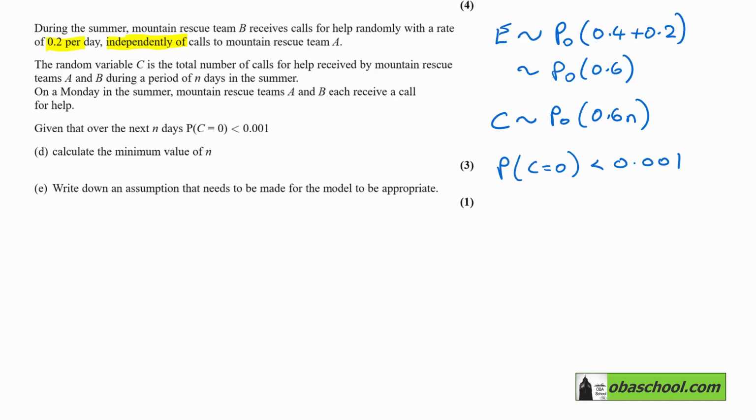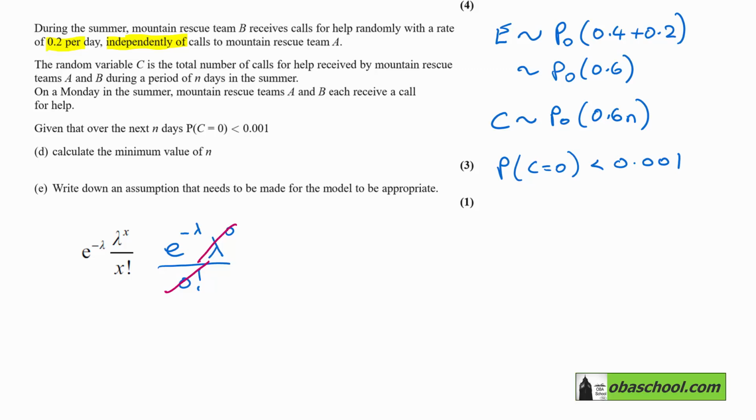Now, the only way really of doing this is to use this. But it's not too bad when we're looking at the situation of 0, because that just becomes e to the negative lambda, lambda to the 0 over 0 factorial. And lambda to the 0 and 0 factorial are both 1. So it just becomes e to the negative lambda.